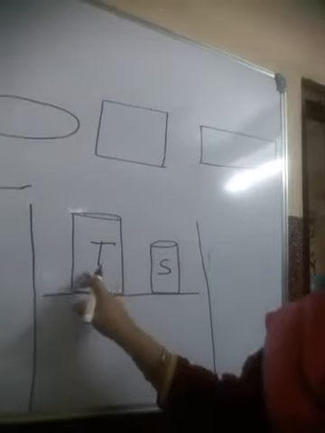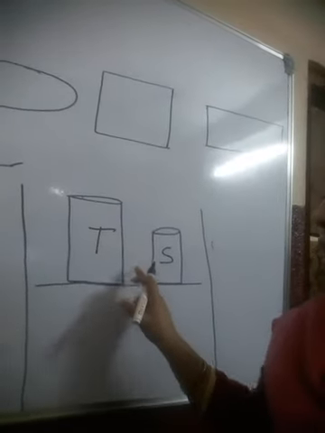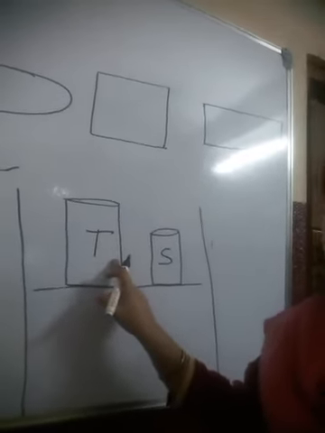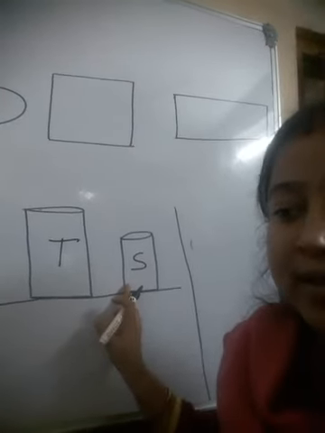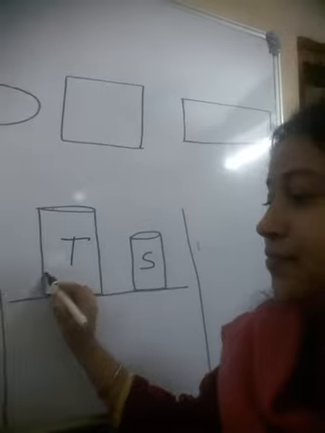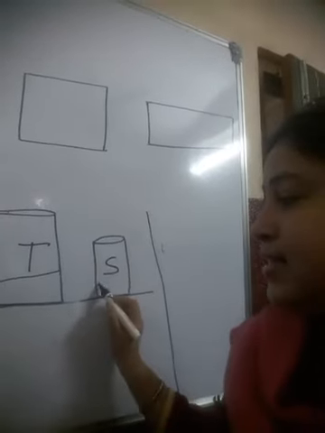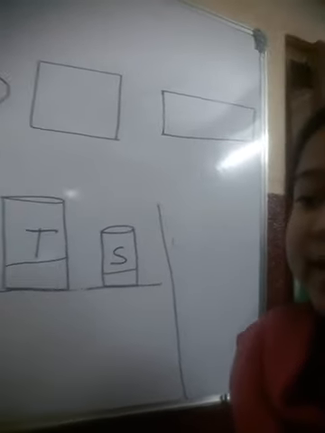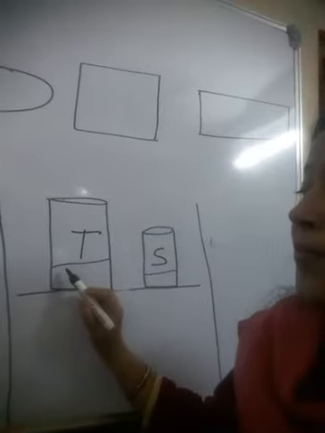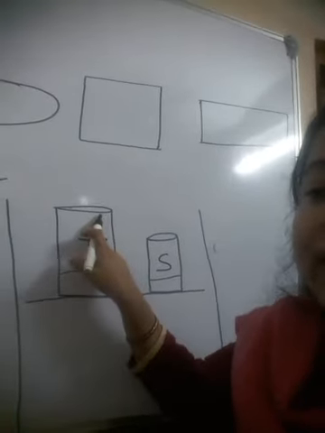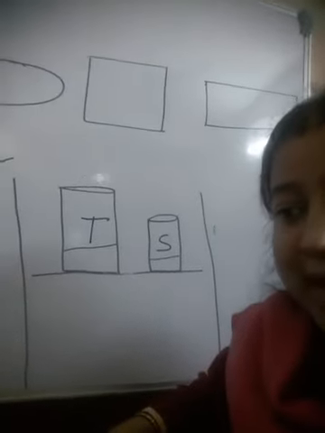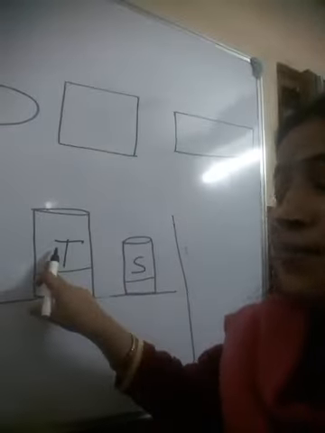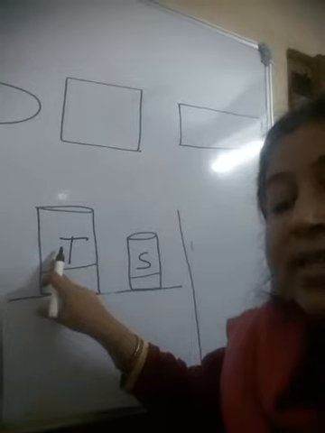Now look very attentively. This is fat, but this is not fat. This is thin. You may call this thick. Thick means fat.